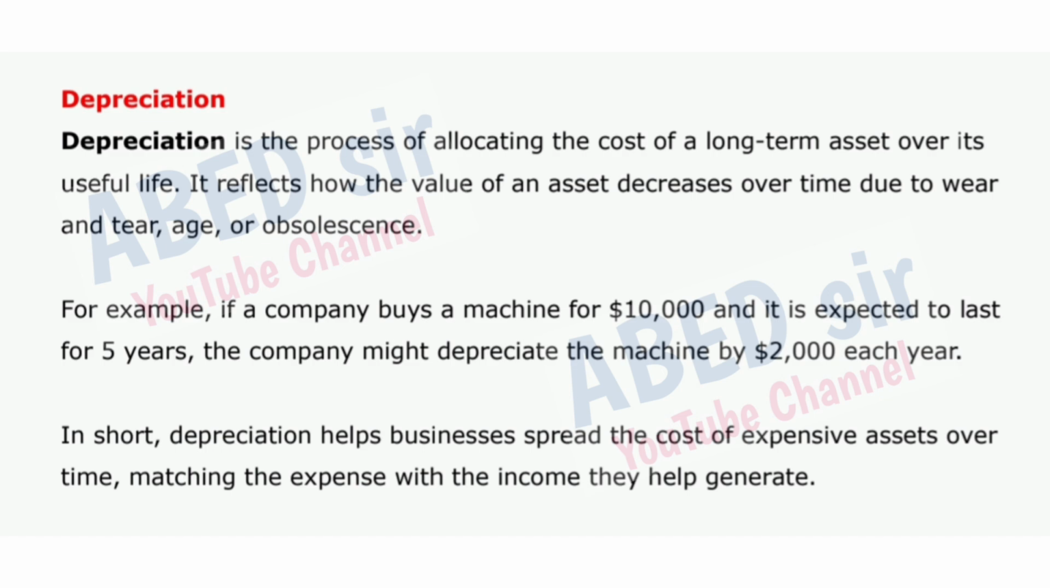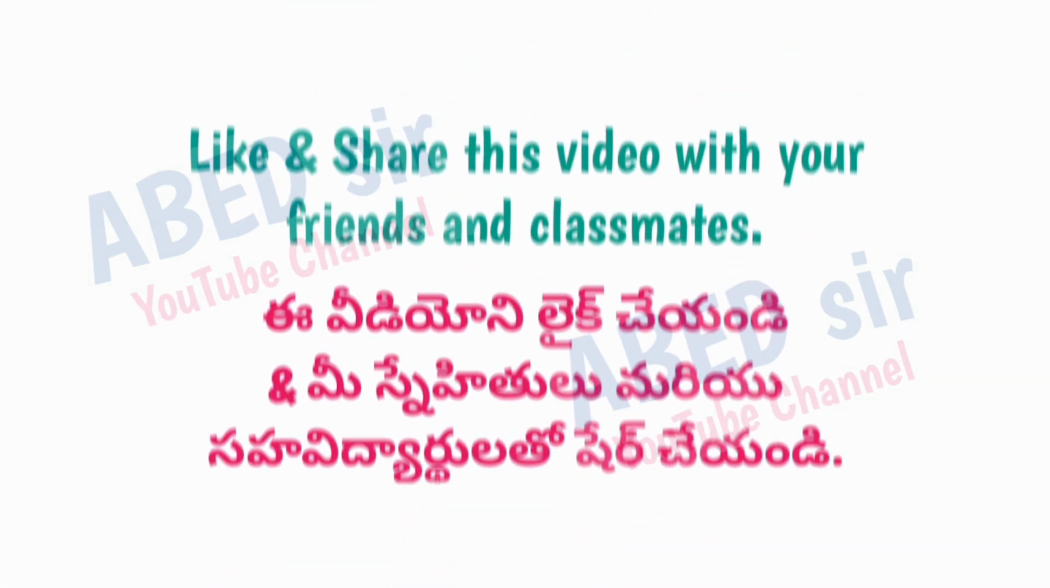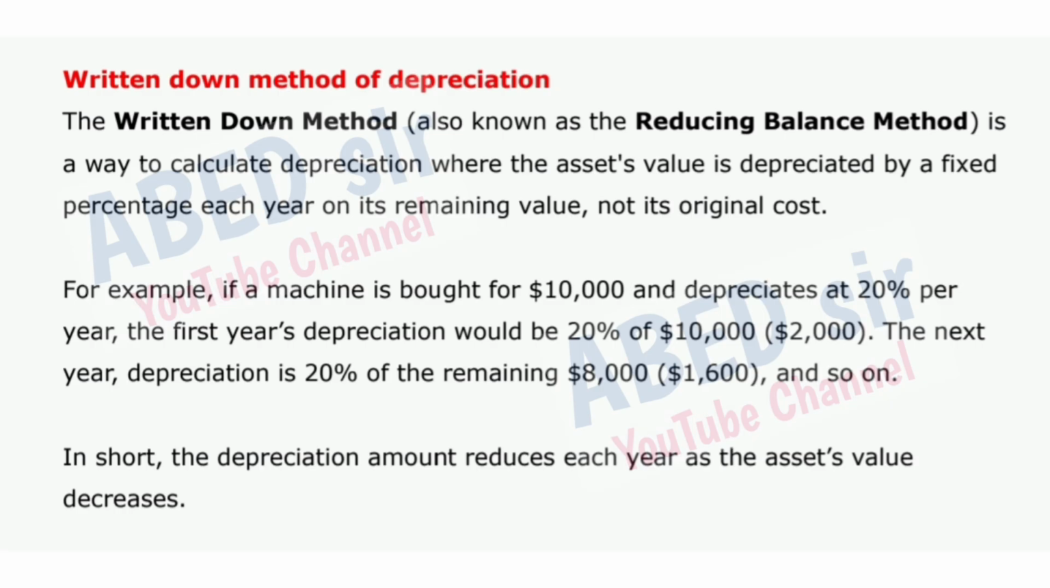Depreciation is the process of allocating the cost of a long-term asset over its useful life. It reflects how the value of an asset decreases over time due to wear and tear, age, or obsolescence. For example, if a company buys a machine for $10,000 and it is expected to last for 5 years, the company might depreciate the machine by $2,000 each year. In short, depreciation helps businesses spread the cost of expensive assets over time, matching the expense with the income they help generate. Next important short question is written down method of depreciation.